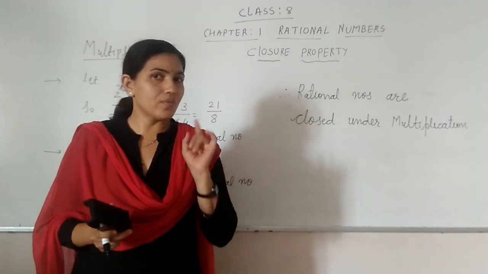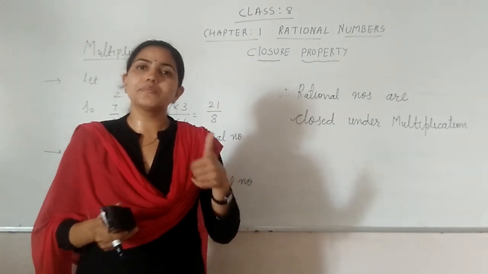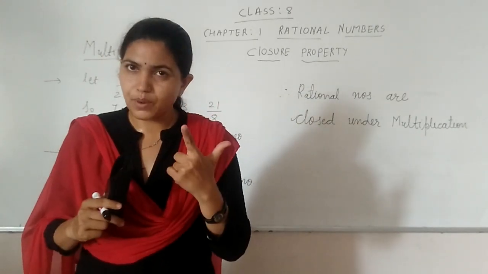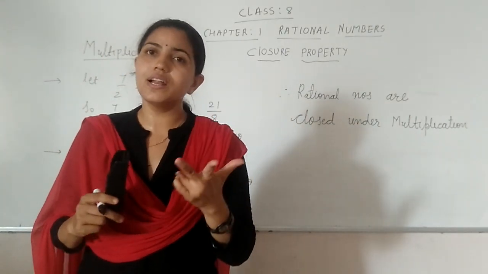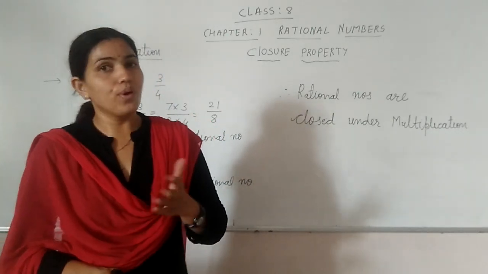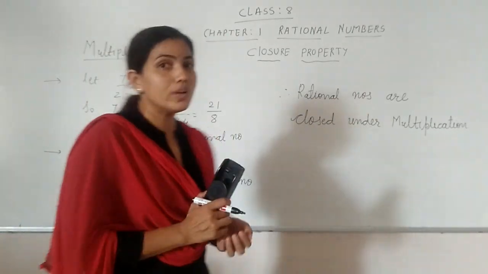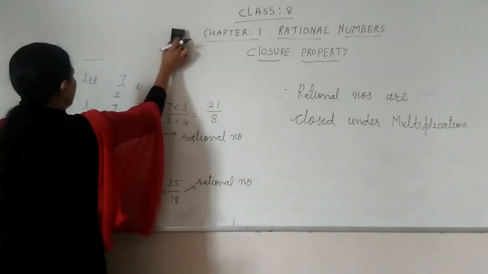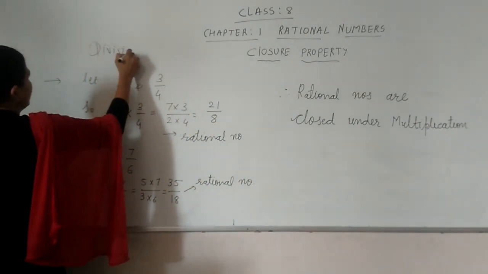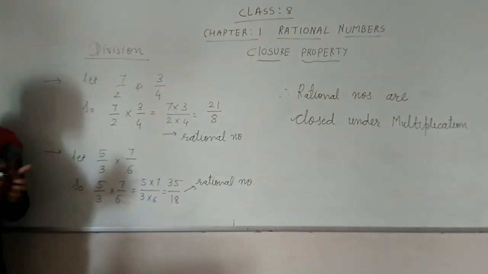So now you are clear that the rational numbers are closed under addition, closed under subtraction, closed under multiplication. Now what can happen when we are taking the division? So let me check. So the fourth part is division.